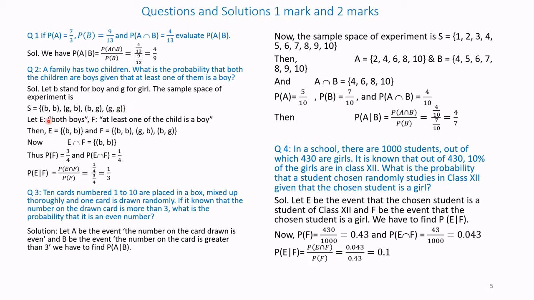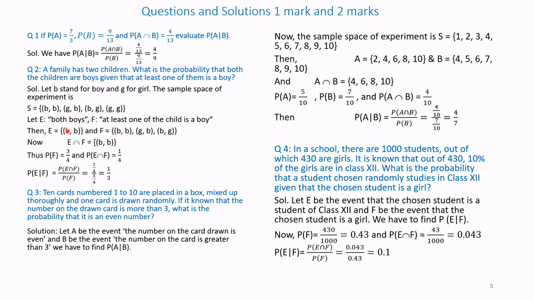Let E be both the children are boys and F be at least one is a boy. Let us find E. E is equal to, within curly brackets, BB, since both boys is only one outcome. F, that is at least one child is a boy, is BB, GB and BG. So three outcomes are there. The last outcome, GG, is not possible because at least one should be a boy. Therefore, E intersection F is BB.